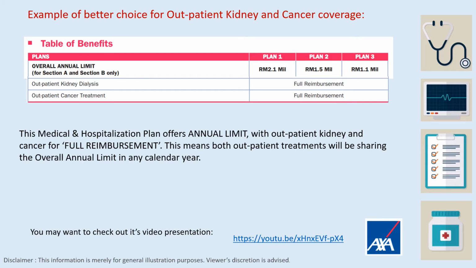Because treatment fees will only keep increasing from time to time. If you can have full reimbursement under outpatient treatment, then you have less worry about not having sufficient coverage to perform the treatment. This medical and hospitalization plan offers an annual limit with outpatient kidney and cancer for full reimbursement,